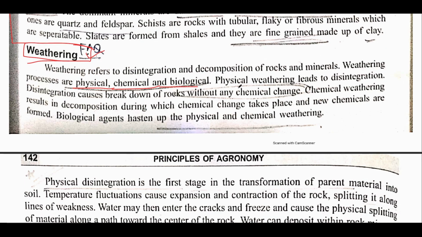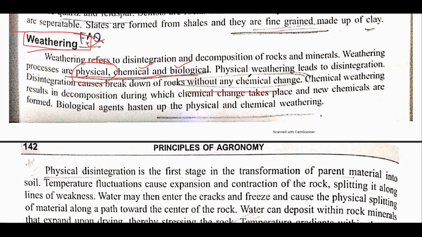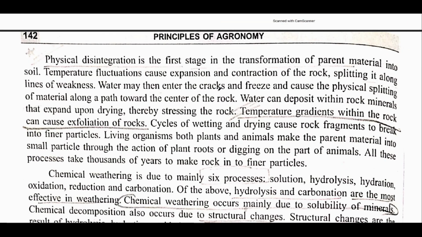Now the important part is that in case of physical process, there is no chemical change that occurs, while in case of chemical and biological processes, there will be a certain amount of chemical change that will occur. So in case of physical process, there is no chemical change. Alright, this is important, you remember this.